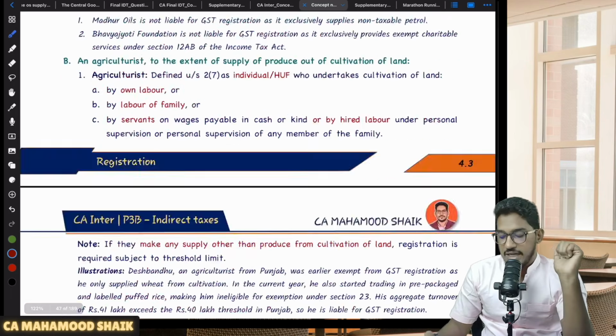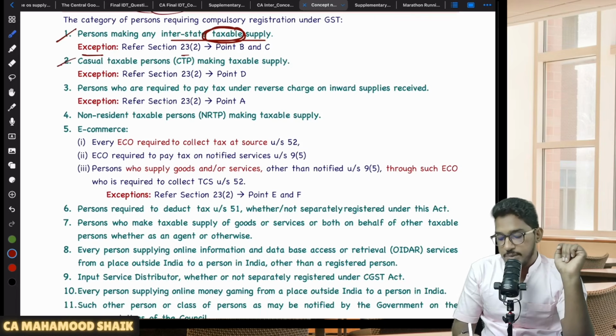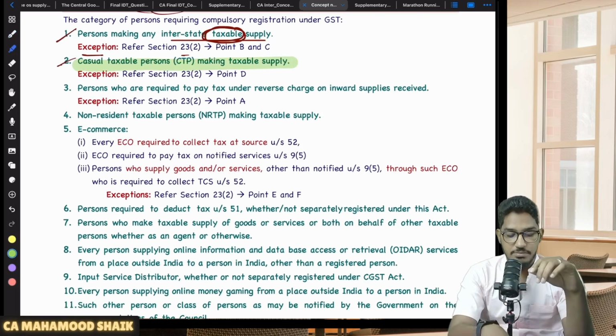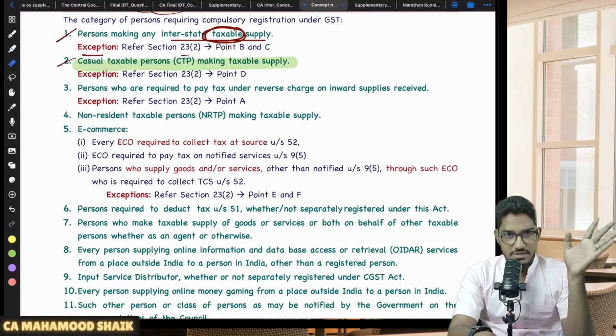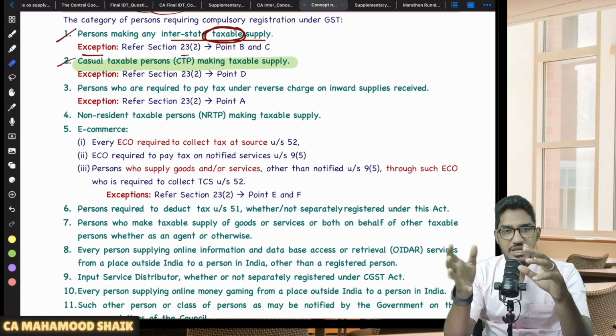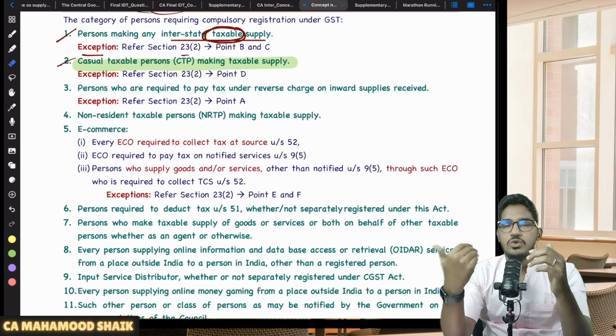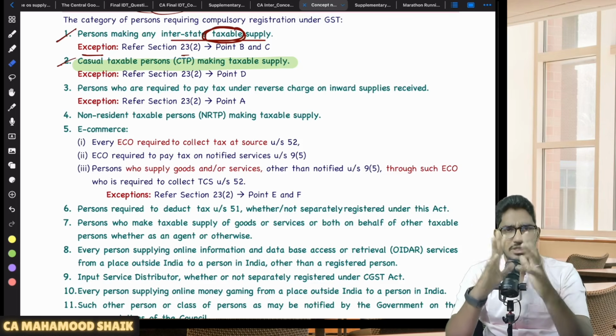Understood? So we are done with one category of person who is liable for compulsory registration and two exceptions for that. Thereafter, one more category of persons who are liable for compulsory registration is CTP, a CTP making a taxable supply. If you are a casual taxable person, sir, what is a casual taxable person? I am a person who actually has a place of business in another state. I am coming to some other state where I don't have any fixed place of business. Some expo or exhibition is happening there for 5 days, 10 days, 15 days. I want to come and participate in that expo or exhibition and make the supply there, in another state where I don't have any fixed place of business. Those kinds of people we call CTP, casual taxable person.